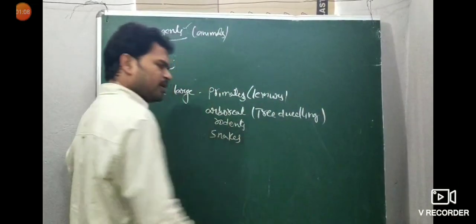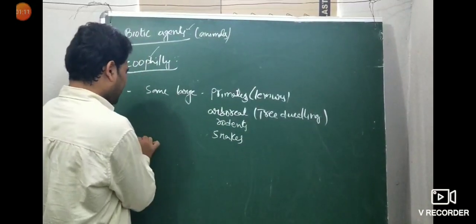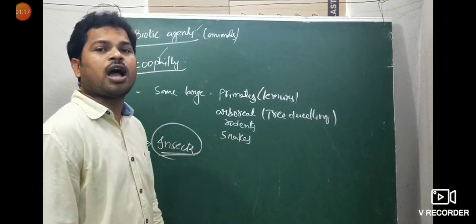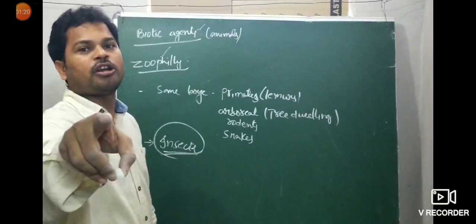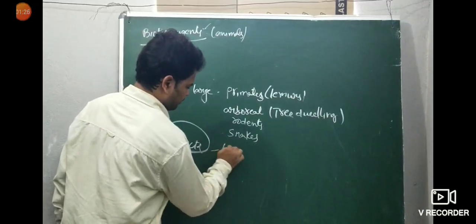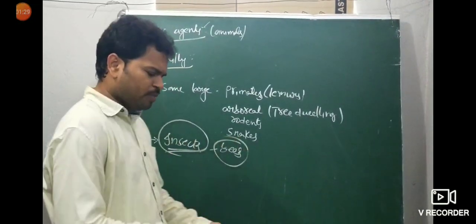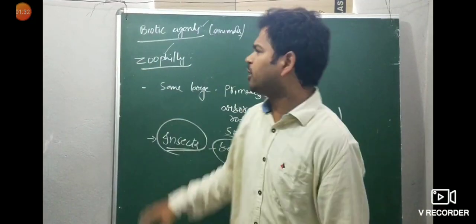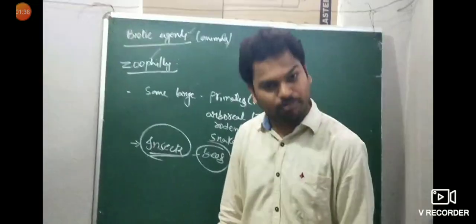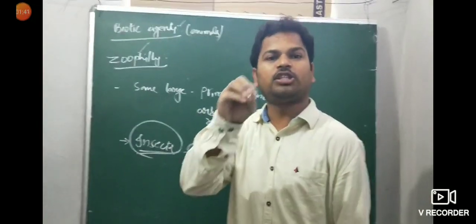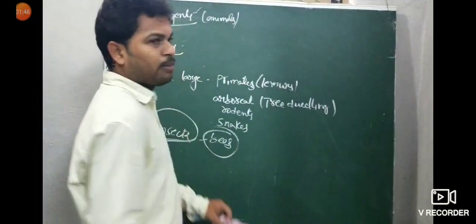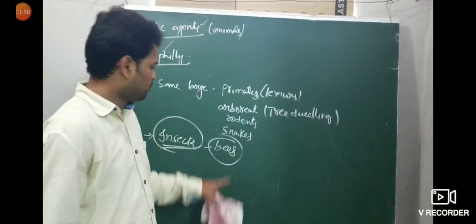Among all these animals, insects are the most common agents. The most common agent in biotic pollination is insects. In insects, the most common biotic agent is bees. Very important question, a theory 3 marks question: briefly describe animal pollination or zoophily, or sometimes briefly describe insect pollination. The flowers which are pollinated by insects are called insect pollination. The most common biotic agent in insect pollination is bees.